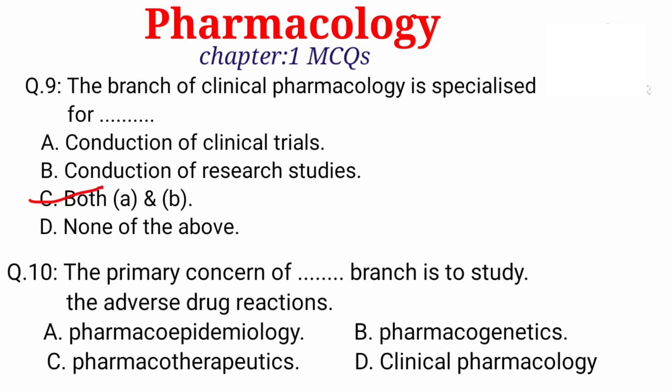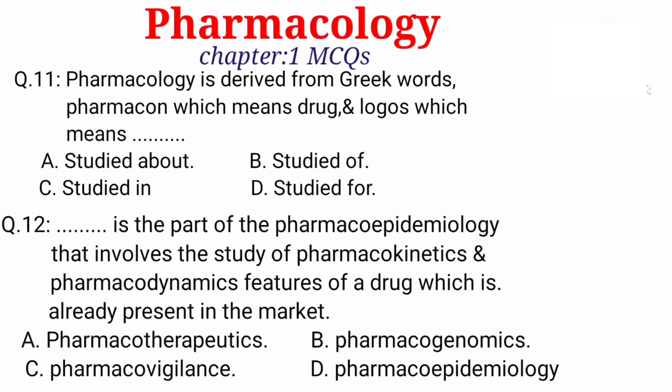Question number 10. The primary concern of dash branch is the study of adverse drug reactions. Option A. Pharmacoepidemiology. B. Pharmacogenetics. C. Pharmacotherapeutics. D. Clinical pharmacology. Right option is A. Pharmacoepidemiology.